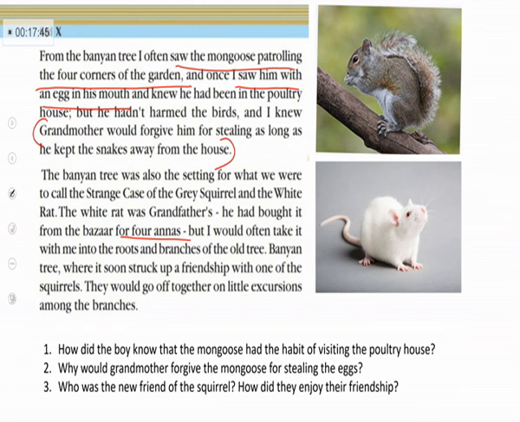And the third question from the second paragraph, who was the new friend of the squirrel? Yes, the white rat was the new friend of the squirrel. How did they enjoy their friendship? They enjoyed their friendship by going off together on little excursions among the branches.